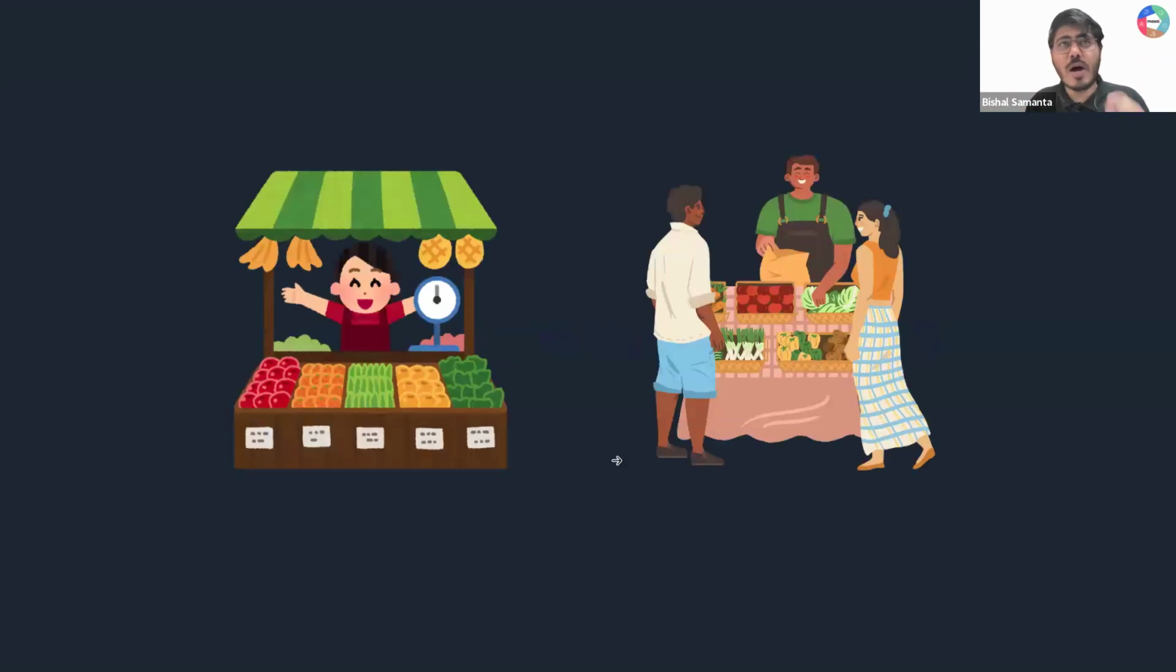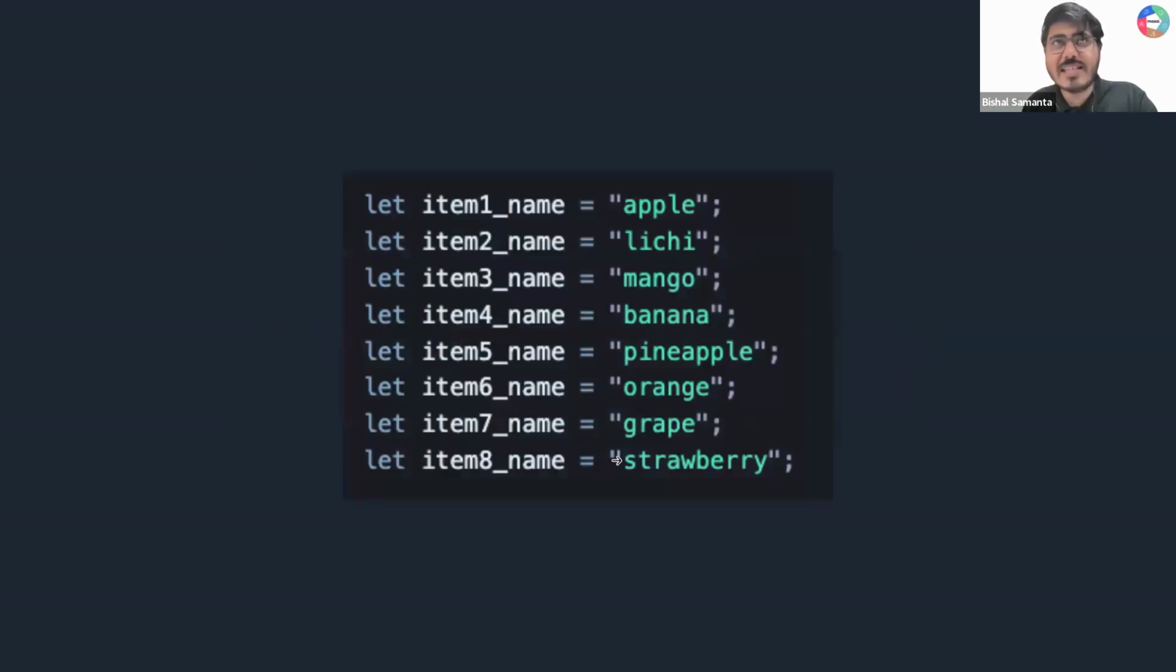Okay, so let me take one more example. Okay, so let's say you went to the market, right? And you buy some item from market. Okay, so now how are you going to store? You are going to create the variable like that. Okay, so item one, let's say apple, lychee, mango, banana, pineapple, orange, grape, strawberry. So is this a good way? No, again. So what if you brought 1000 items from the market? Will you write like this in your code? That is definitely not the best way. You can do it, but this is not the best way, right?